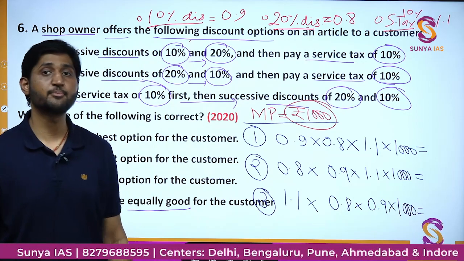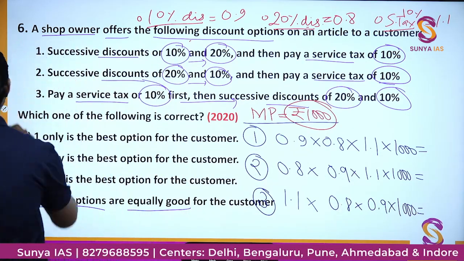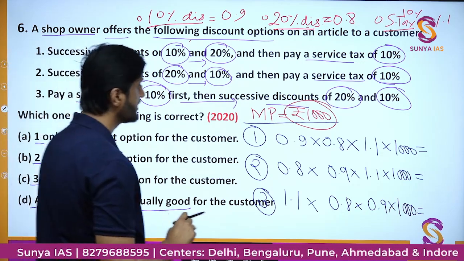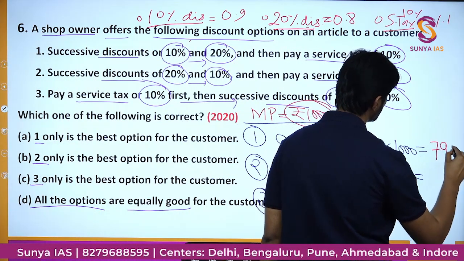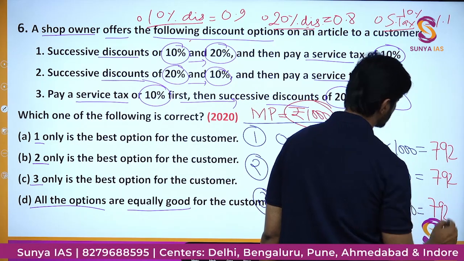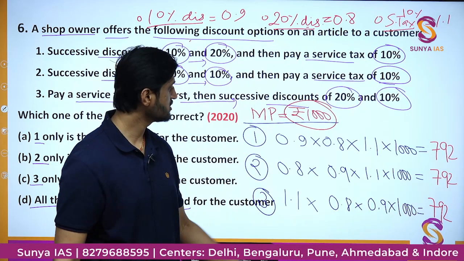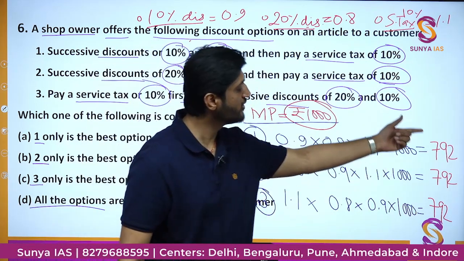And you will be surprised to know that all these prices actually come out the same. They will be nothing but 792 rupees, 792 rupees and 792 rupees. Why? Because no matter how you change the order of the multiplication, the answer always remains the same.